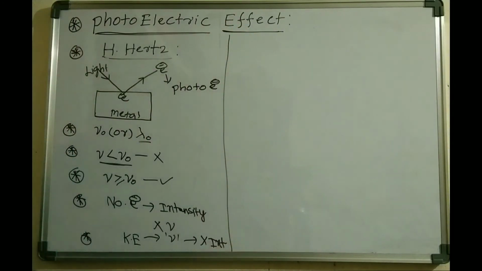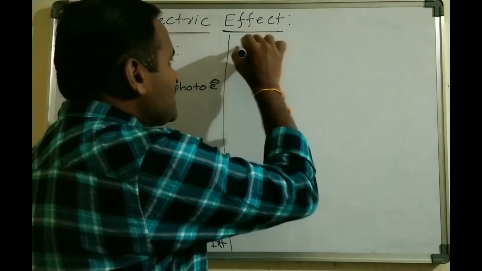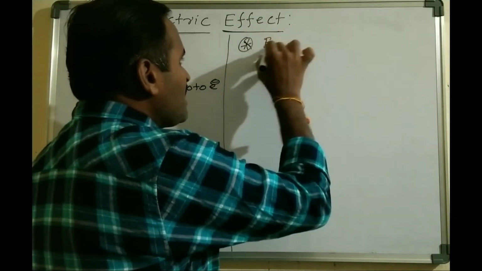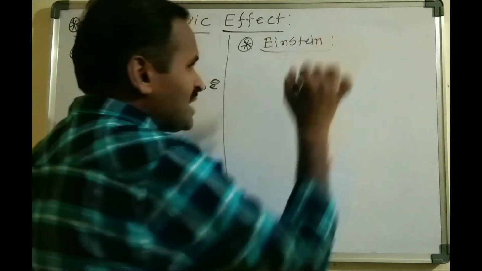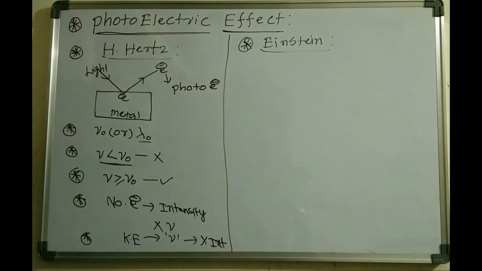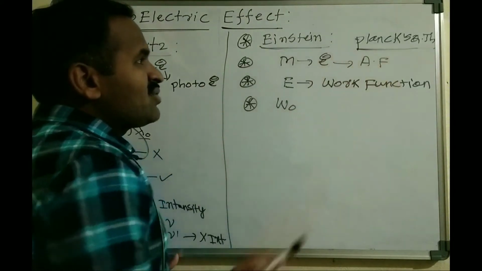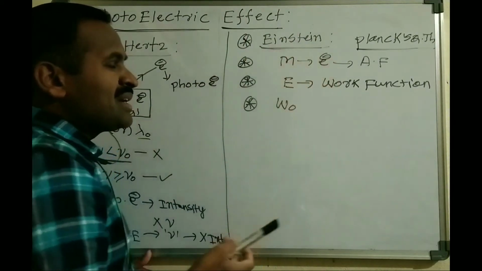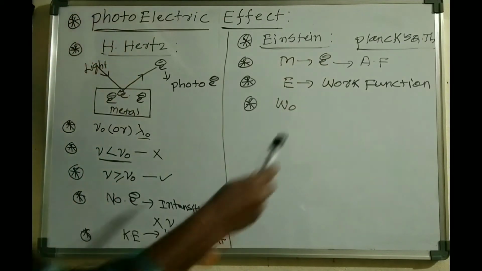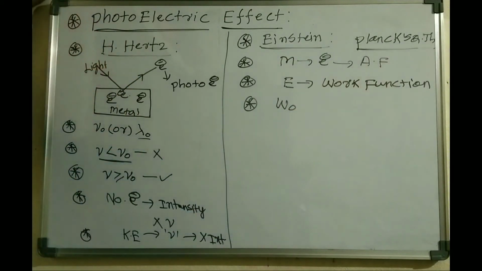Later, Einstein, a scientist, explained this photoelectric effect in terms of energy. Einstein explained the photoelectric effect based on Planck's quantum theory, and according to him, in a metal the electrons are held together with strong attractive forces, and whenever a beam of light strikes the metal surface,